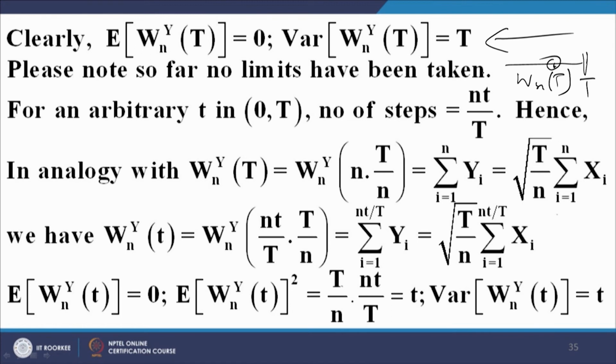What if I make an observation at any intermediate point? Then what happens? That is our next question. Now, if small t is any